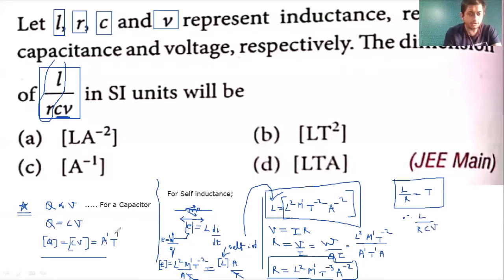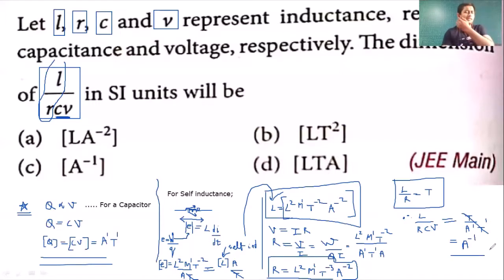However, I have told that CV is Q, which is A into T. So that becomes equal to L by R, which means T, divided by CV, which means A^1 T^1. So my dear students, T and T get cancelled out. So A^1 goes to the denominator and it becomes A^-1, right?